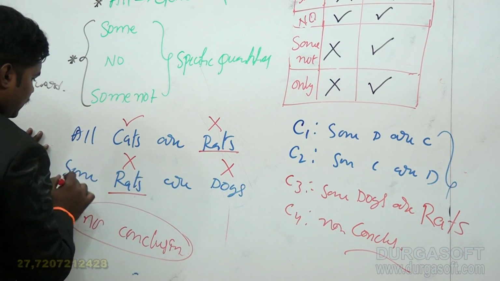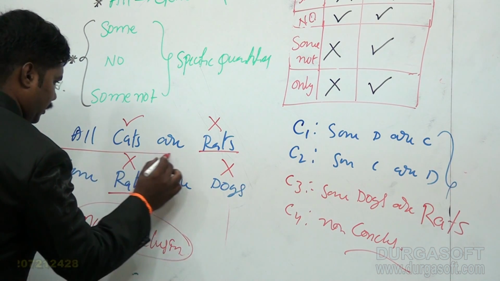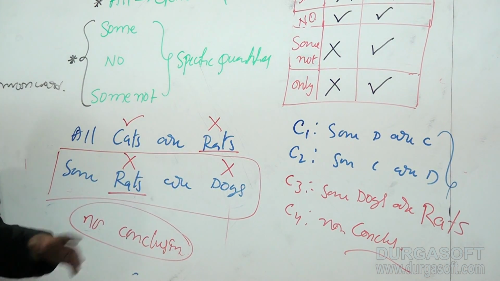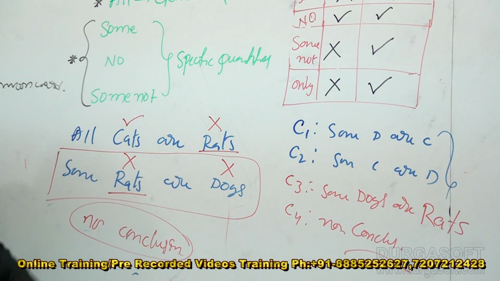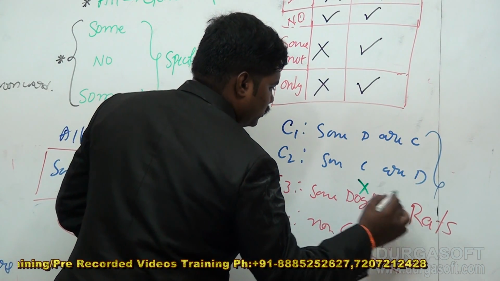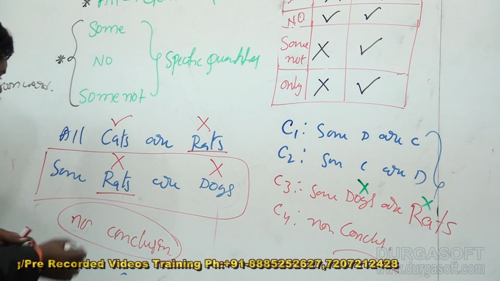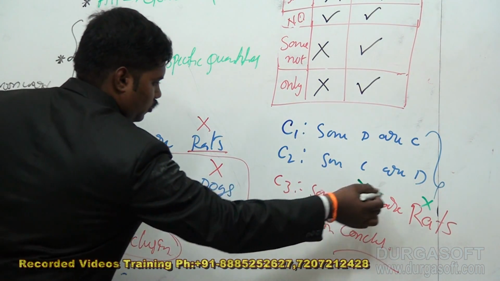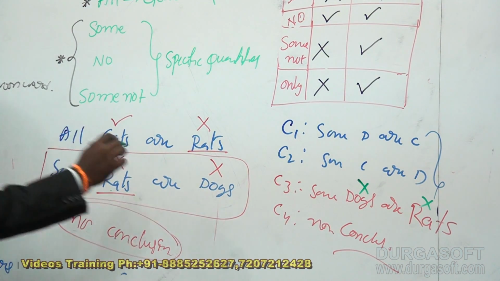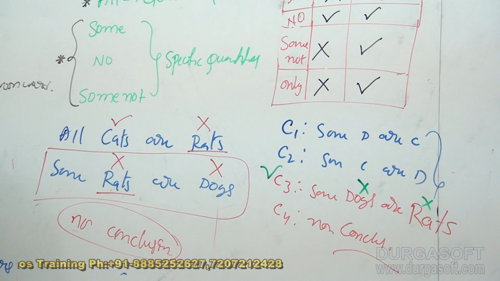Just look at this statement only, using the distribution. Some rats are dogs. When you reverse that, is there any change? Here also you have no distribution, no distribution, because of the quantifier some. So our answer is C3.